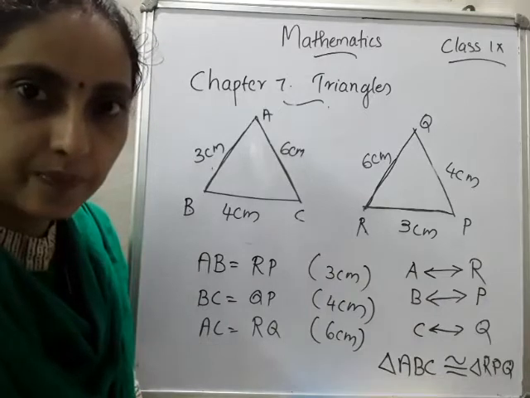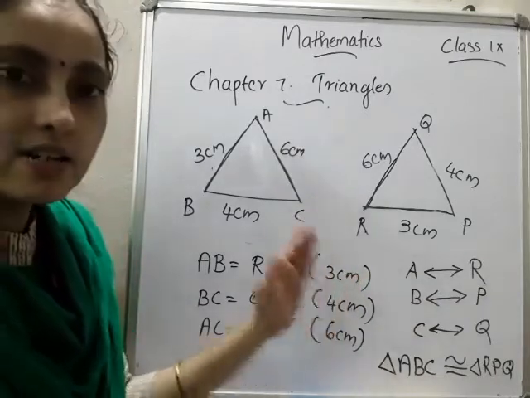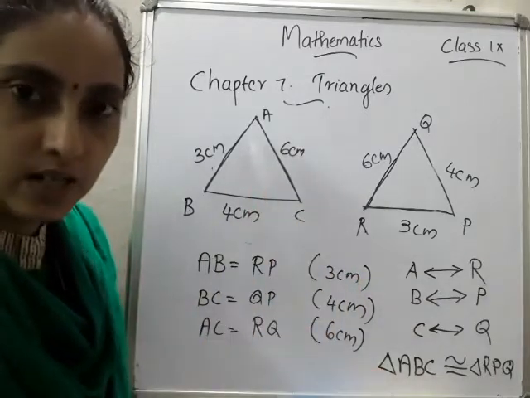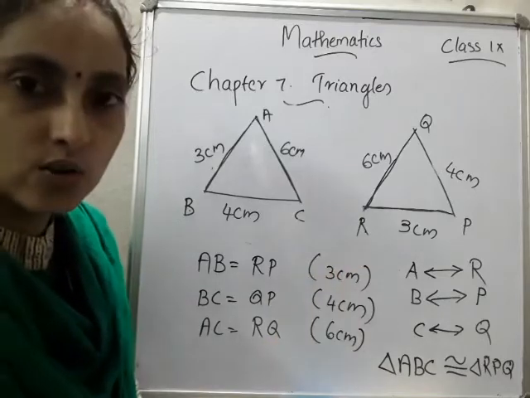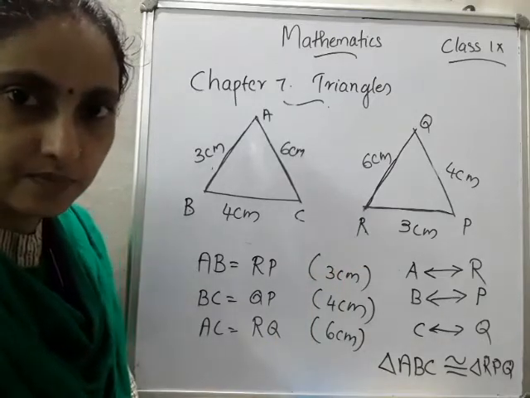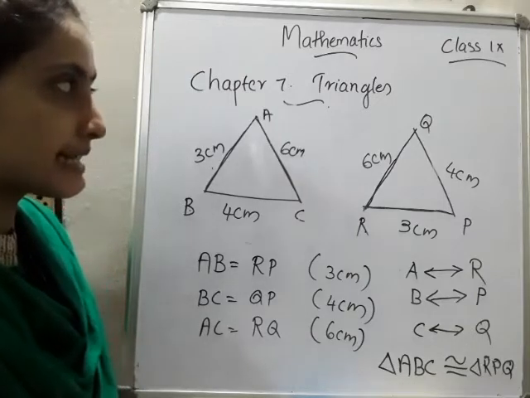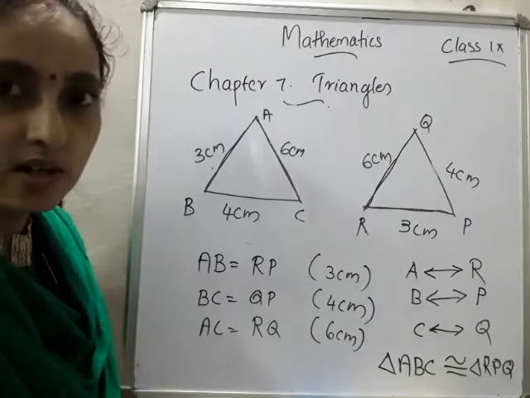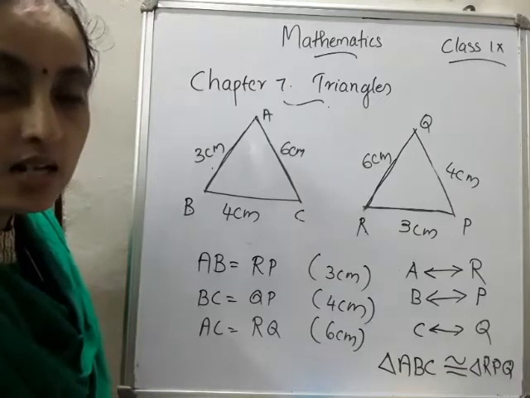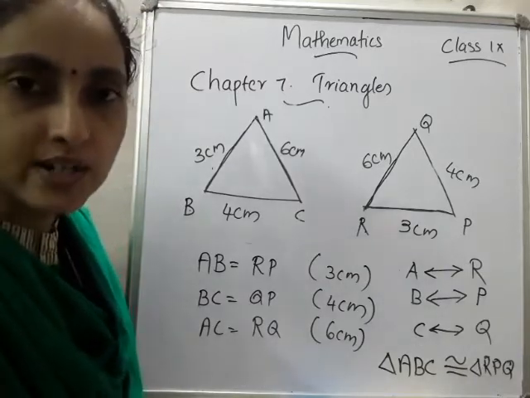That is wrong. Because we have to write first in terms of the corresponding parts, then only we have to write the congruence. Okay, now you understood. Do you remember the term CPCT? You already studied it in 7th. What is CPCT? Corresponding parts of congruent triangles.